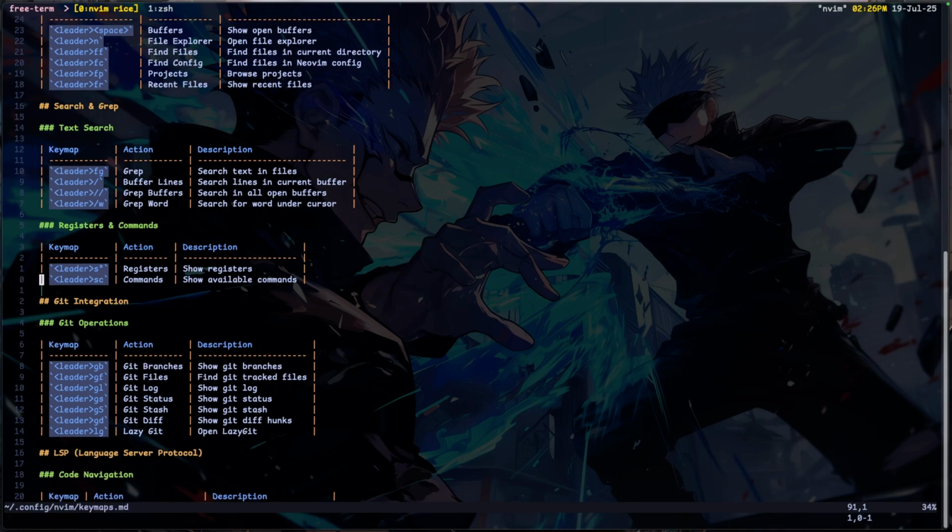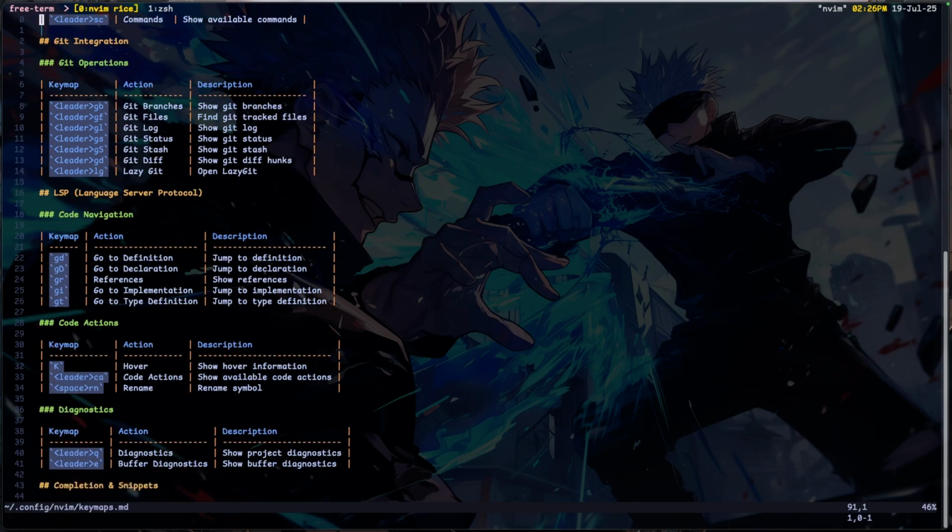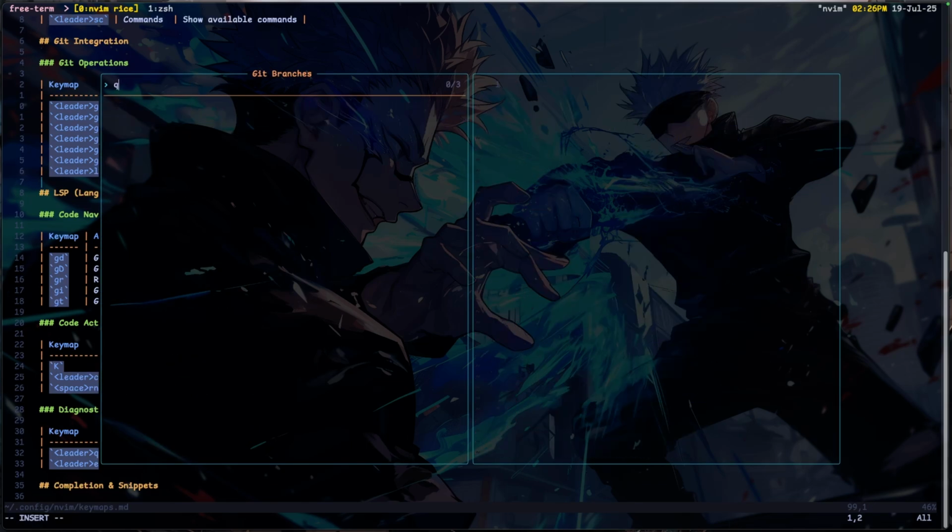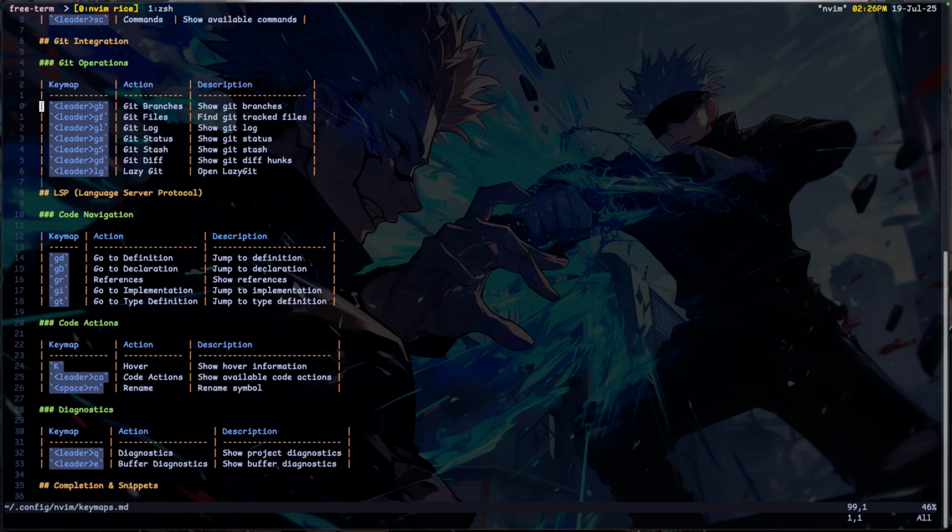Then that brings us to Git. So I have leader GB that just shows me my Git branches, but I really don't use it, since I use lazy Git right now. But all of them, like Git files, Git status. Oh, it's leader.js. Never mind. Oh yeah, I haven't made any changes, so there's no Git status showing. Git stash. Oh come on. I haven't used Git stash before. My Nigerian brother told me about it.